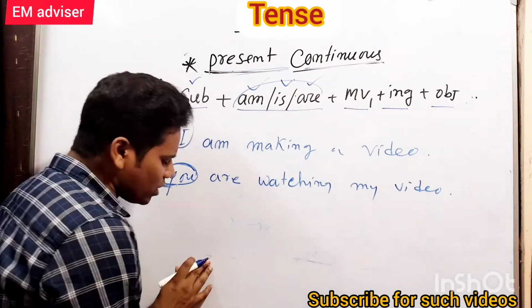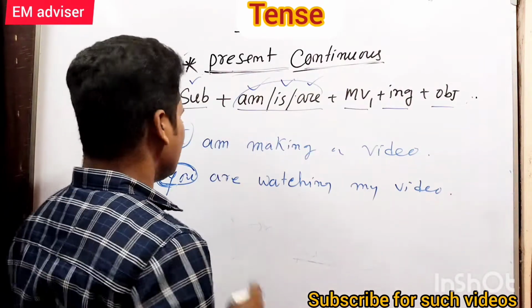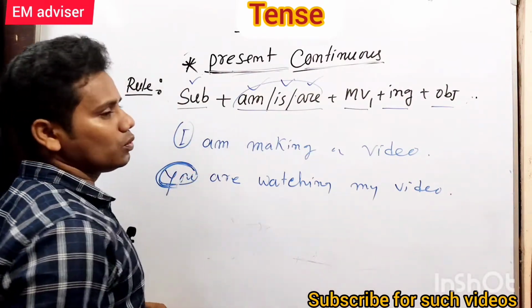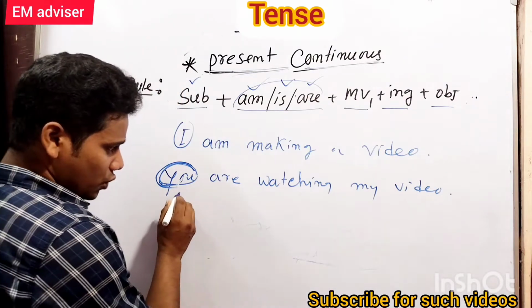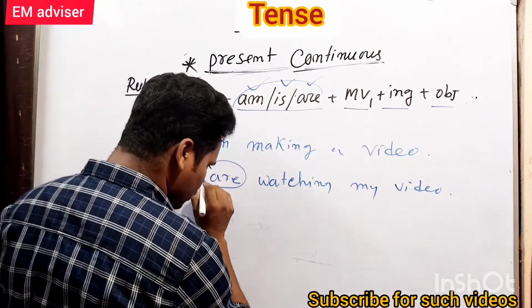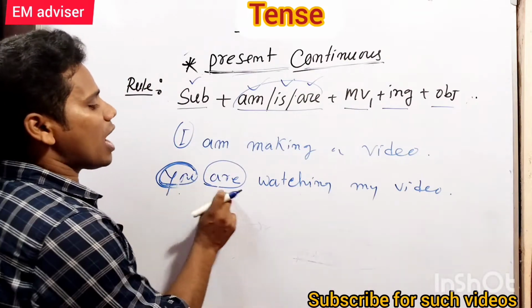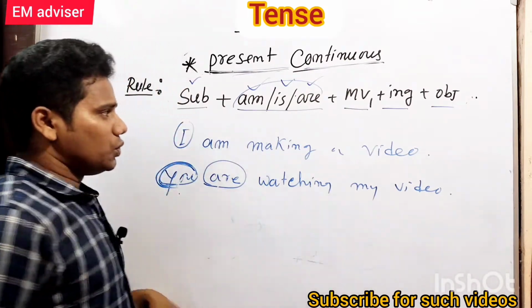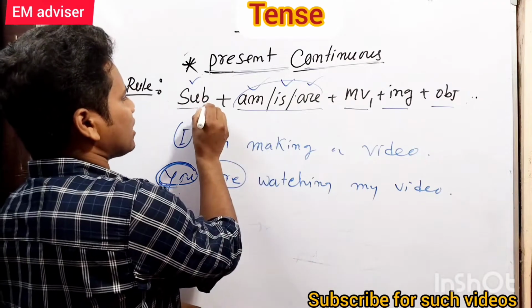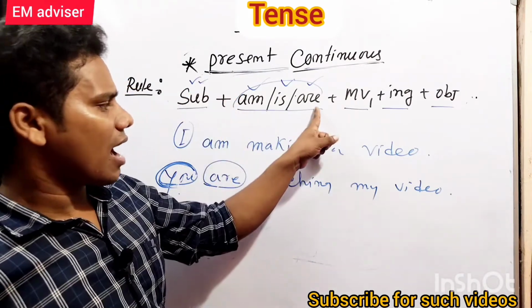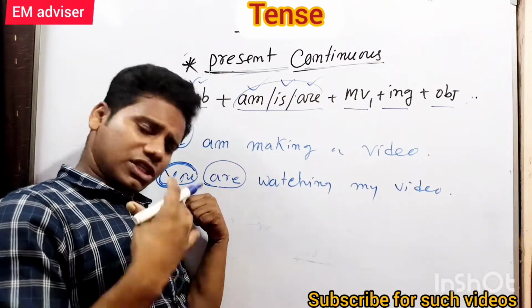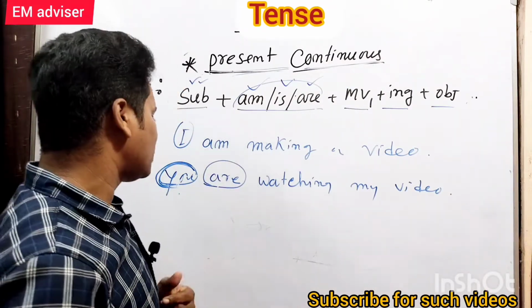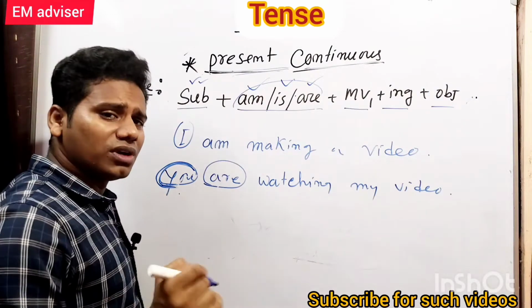You know you is singular and also plural, but here you act as a plural subject, so that is why we have used are. So the subject is at first you, then are. I already told you, you is considered plural.